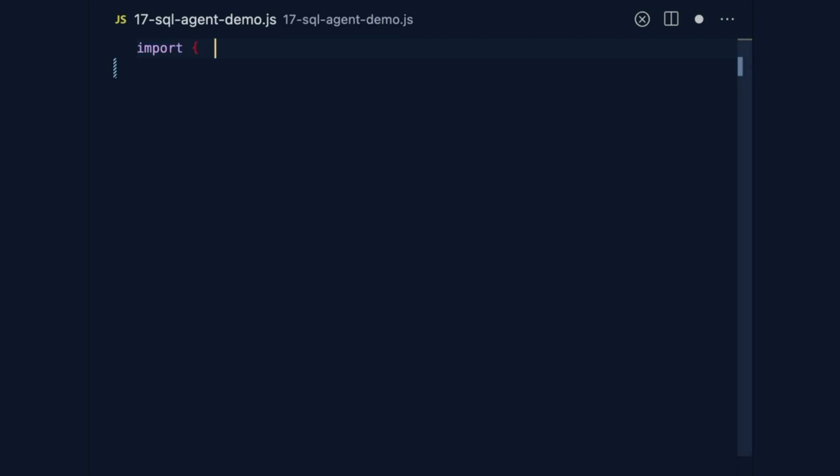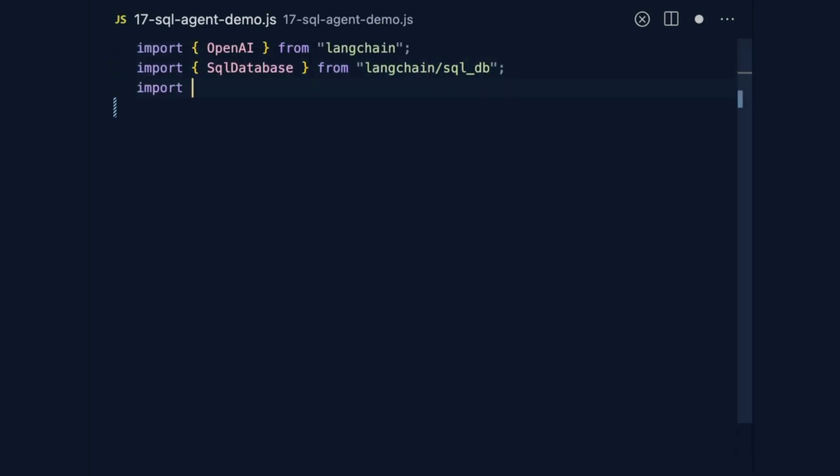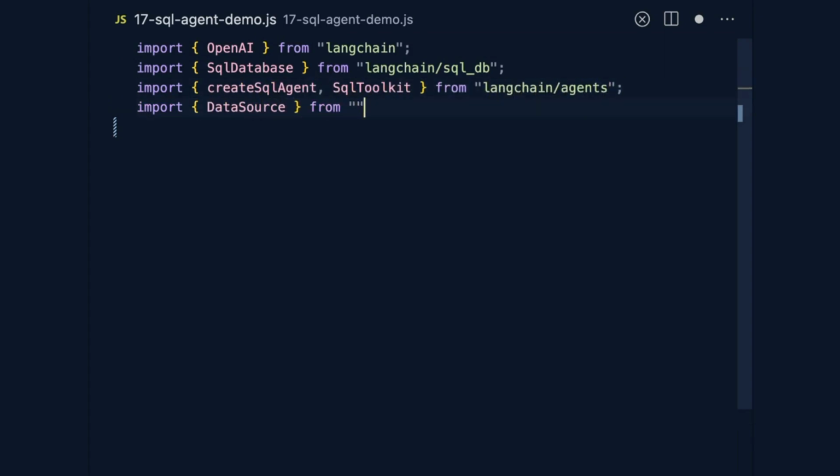We will start by importing the OpenAI language model wrapper, SQL database utility and agent from LangChain, as well as an ORM to connect to our database. After this, we need a function to wrap all our logic. It's going to be an async function because we are calling external APIs. Then connect to our database.